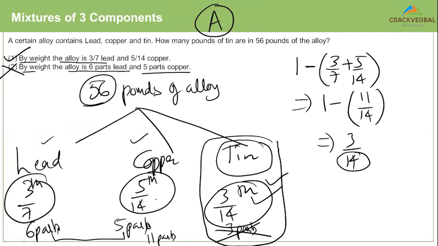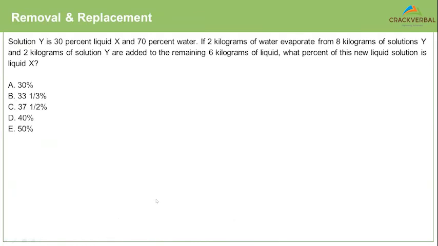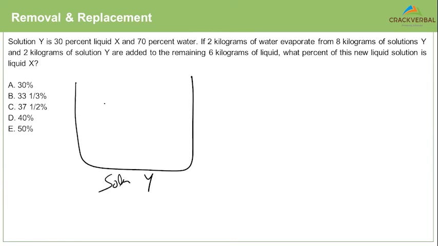Okay, so with this, we move on to the last segment, removal and replacement. So I'll solve this question for you so that we understand how to go about doing the removal and replacement problems. After that, you can take over. Solution Y is 30% liquid X. I don't know what liquid X is. It may be alcohol, some acid, some liquid, right? So 30% X, 70% water.